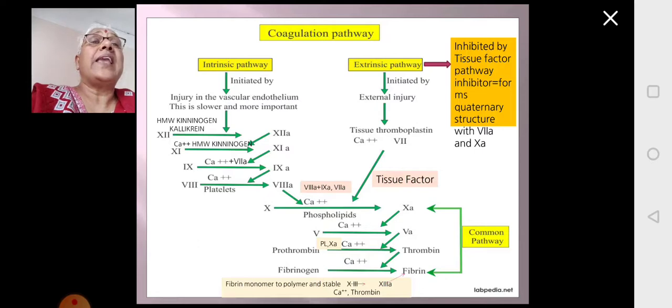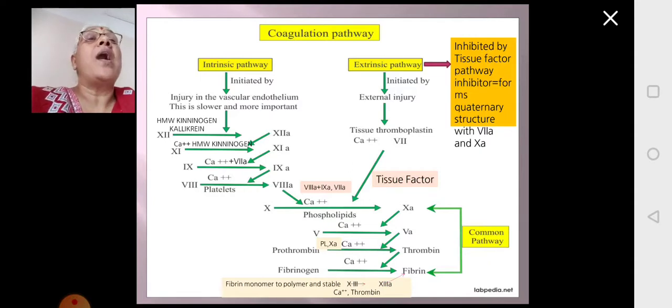Now this 8A plus 7A coming from the extrinsic pathway plus 9A. The 9A and 8A of the intrinsic pathway will form a complex. The complex of 9A and 8A from the intrinsic pathway, along with factor 7A from the extrinsic pathway, will convert the zymogen 10 to the active serine protease 10A, and from here the common pathway will start.